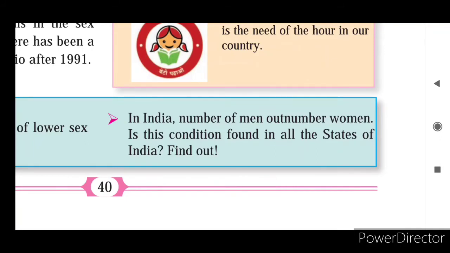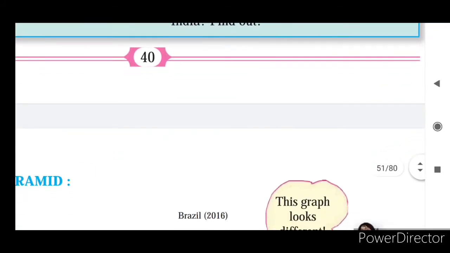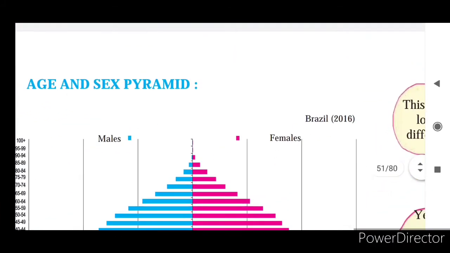See, in India, men outnumber women. Is this condition found in all the states of India? We have to find out. No, it is not like that, because there are some states where the women's number is more. Kerala, Puducherry. If you see the sex ratio, then we can find that in these places the female ratio is more. They are ahead of 1000. So okay, now we will go to the next.